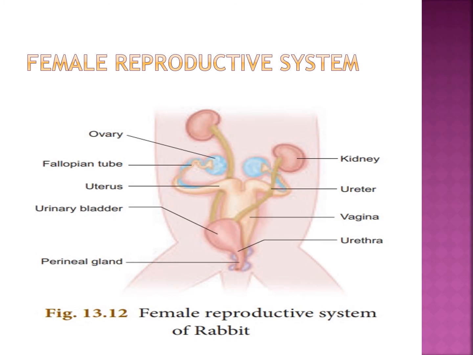The fallopian tube leads into a wider tube called the uterus.